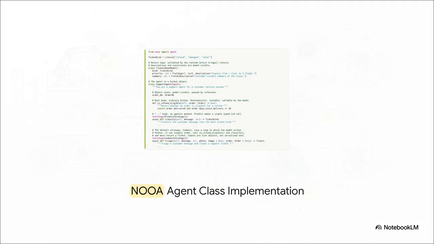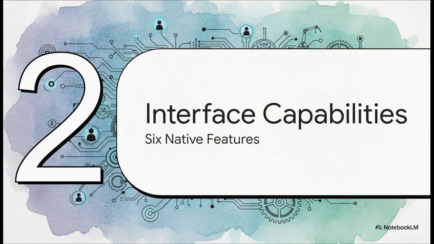Take a look at this class implementation. Notice the method definitions here. If a method has a standard code body, it runs deterministically, exactly like normal Python. But if the method body is just an ellipsis, literally just 3 dots, NOOA intercepts it at runtime and hands control over to an LLM-driven loop. The type annotations act as strict execution contracts, and the standard Python docstrings serve as the prompt. It's incredibly clean. Moving to Section 2.